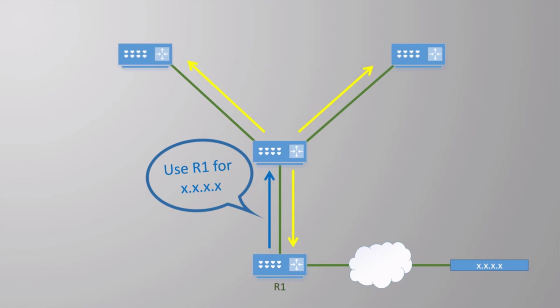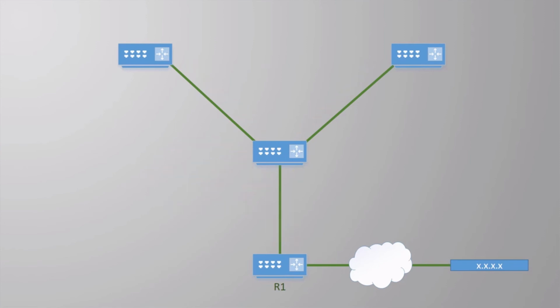Unfortunately, this comes with a problem. R1 is telling R2 how to get to the network. At the same time, R2 is now telling R1 how to get to the network. A packet flowing through here may be forwarded to R1, which then gets forwarded back to R2, and then gets stuck in an infinite loop.